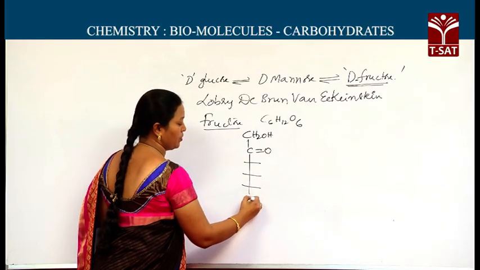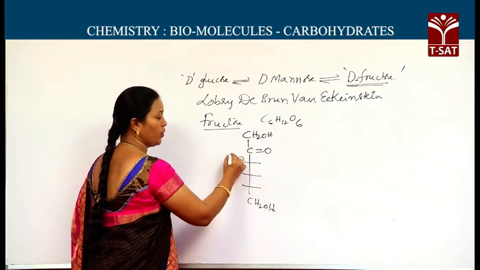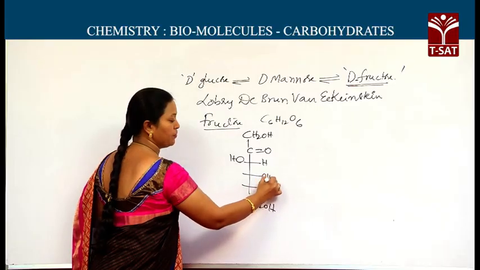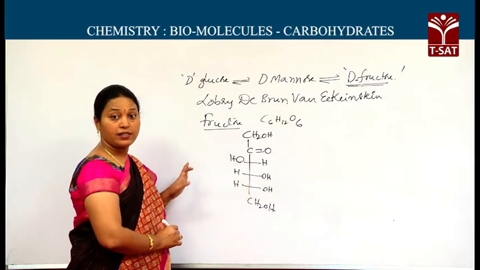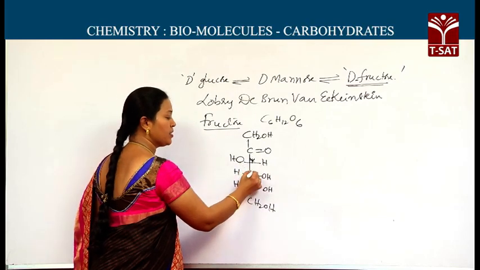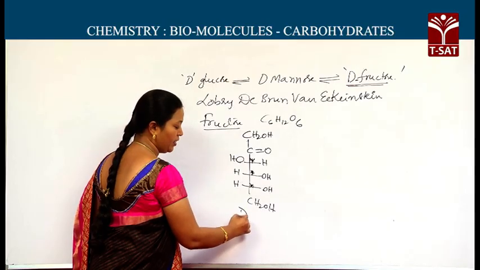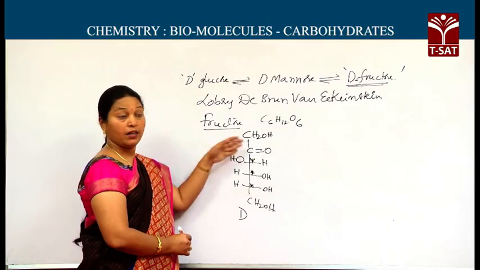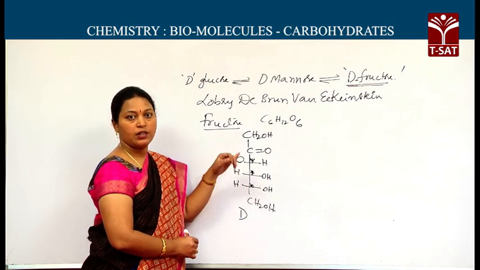Third, fourth, fifth, sixth will be the same as glucose. Third with OH left, fourth and fifth with OH right side. This is the open chain form. As I said, these are the asymmetric carbons. The highest number asymmetric carbon has OH on the right side, for that it is D. And as it contains 3 asymmetric carbons, it shows optical rotation also.